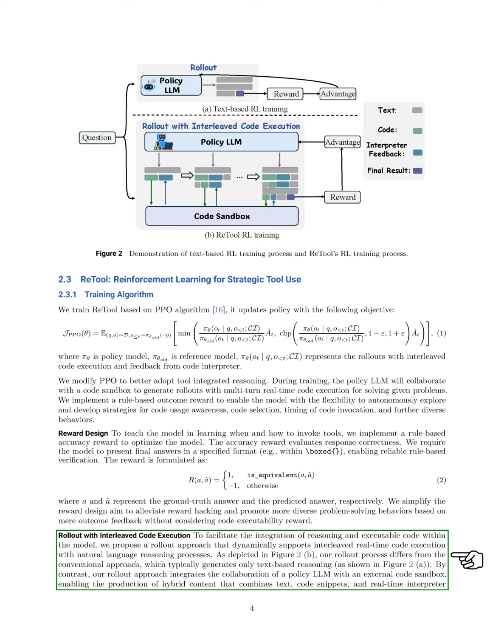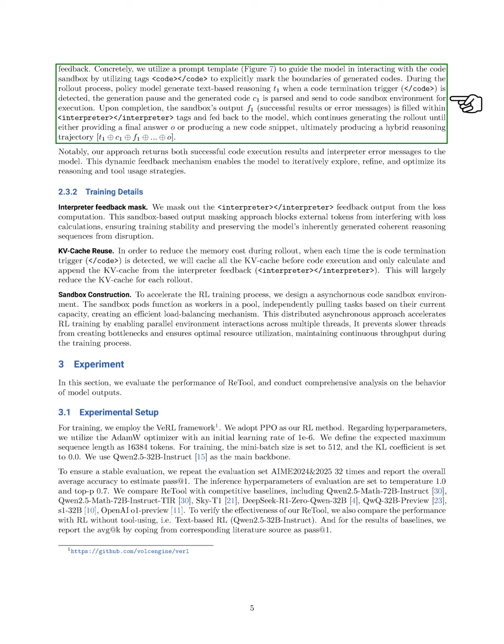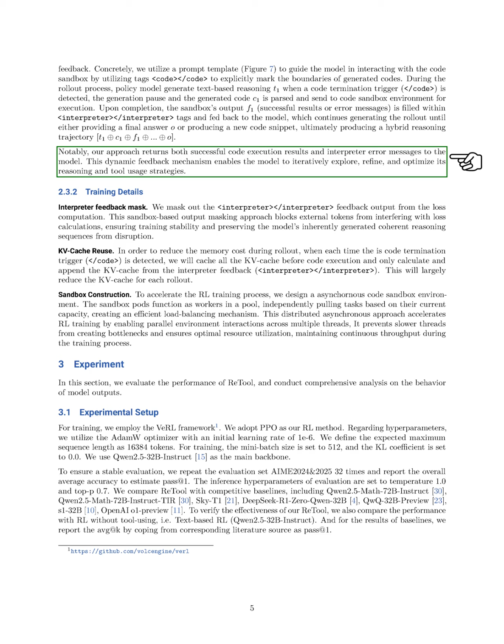Unlike traditional methods that only produce text-based reasoning, our approach combines text, code snippets, and real-time feedback from the interpreter. We use a prompt template to help the model interact with the code sandbox, marking code boundaries clearly. During the rollout, when the model generates text and detects a code termination trigger, it pauses, sends the code to the sandbox for execution, and receives feedback. This feedback, whether successful results or error messages, is integrated back into the model, allowing it to refine its reasoning and tool usage strategies iteratively.